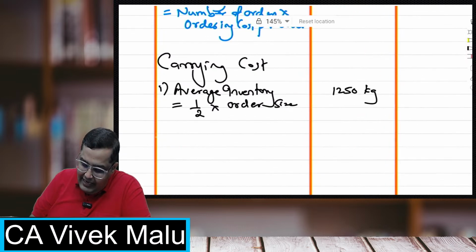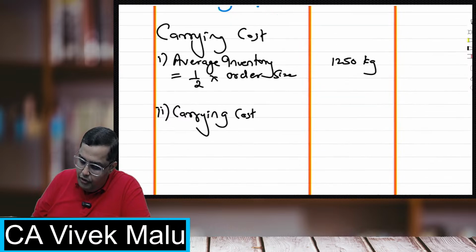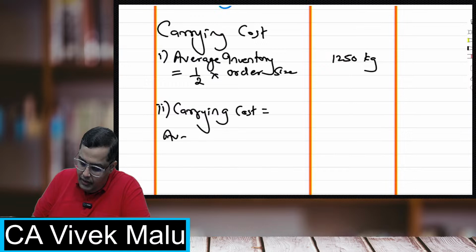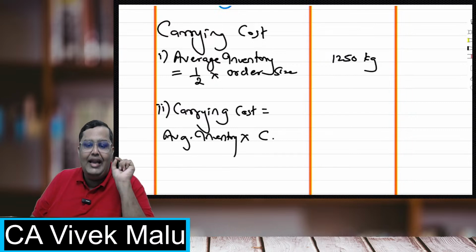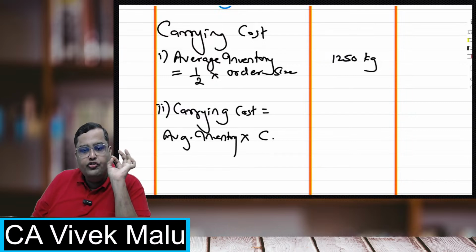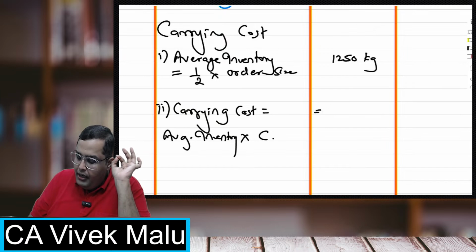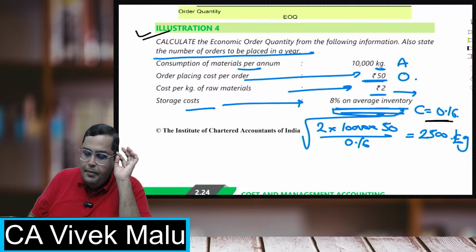Now, what will be the carrying cost? The formula is average inventory into carrying cost per unit per annum. Do you remember in our example, we have calculated it at 16 paisa.